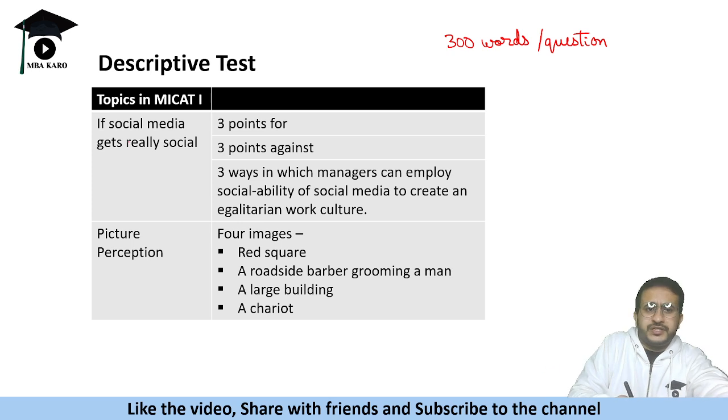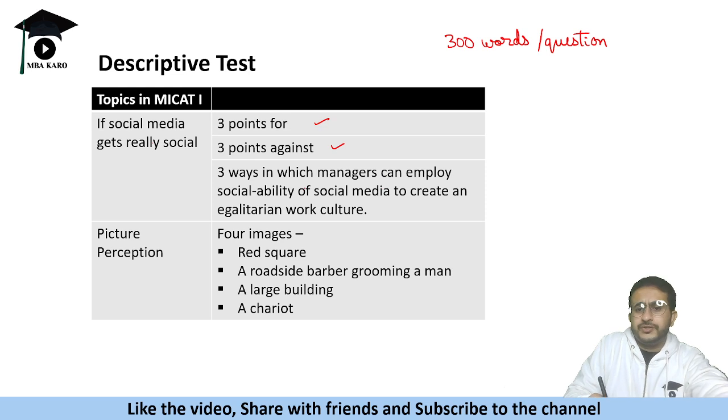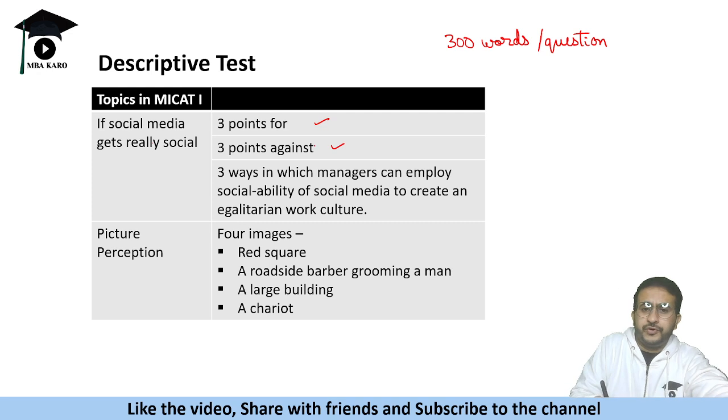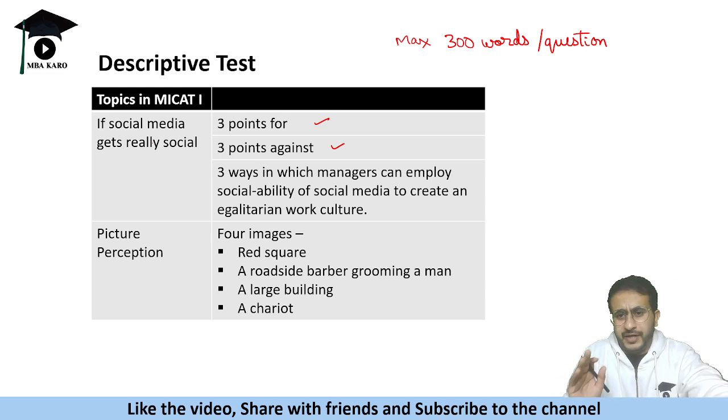These are the questions which were asked in MICAT 1. There will be a statement given and you have to write 3 points for, 3 points against, and there will be a question based on that particular statement. Like this time they had given a question on social media. So there will be 3 points for, against, and this. They say max 300 words, so obviously you do not have to write 300 words.